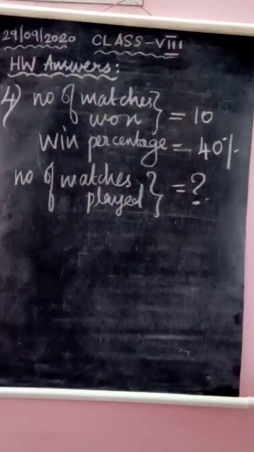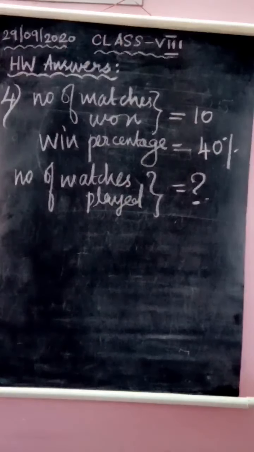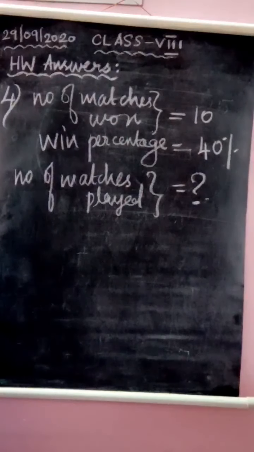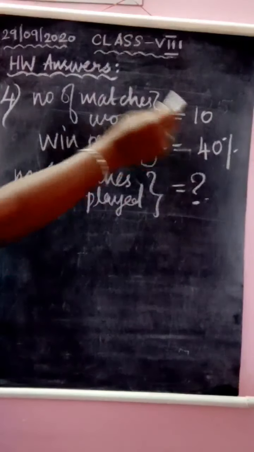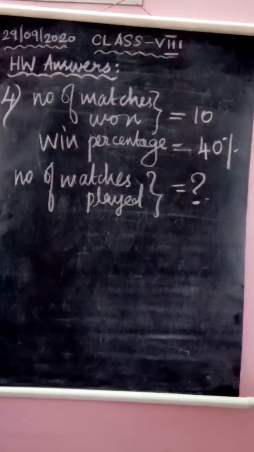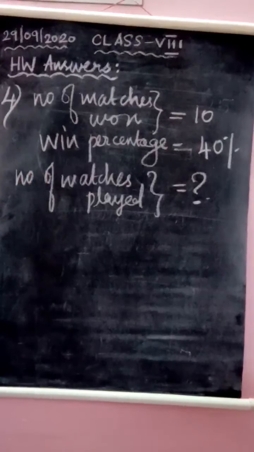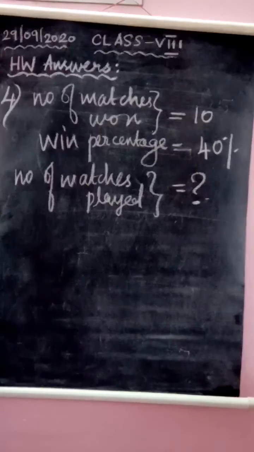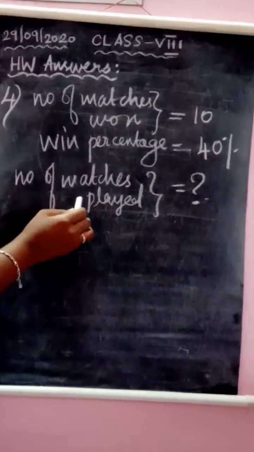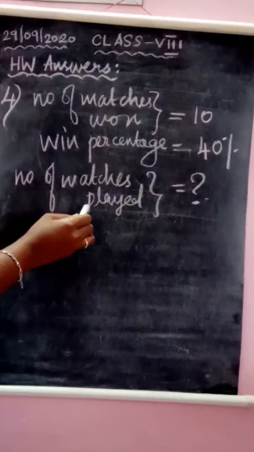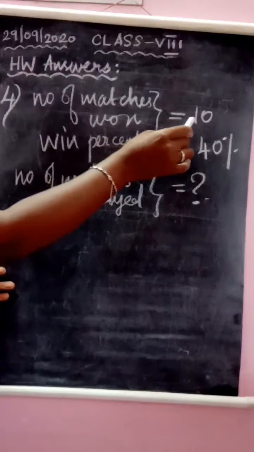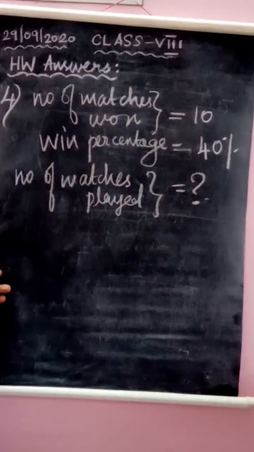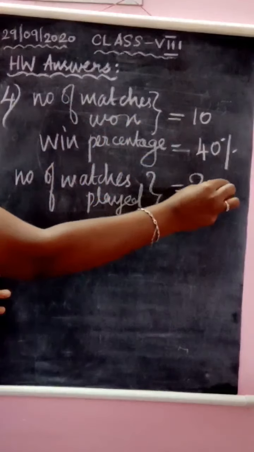The next question that we are going to see is the fourth question. Here the question is, a team is playing a game and they have won 10 matches out of the total number of matches they played, and the win percentage is given as 40%. We have to find how many matches they played in total. Okay, so we don't know this, right? We don't know how many matches they played totally, but we know that they have won 10 matches. Okay, so let me keep this as X.